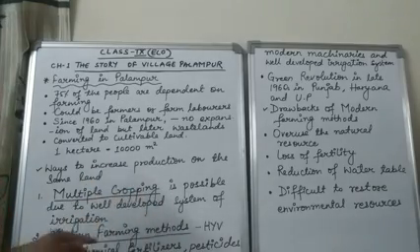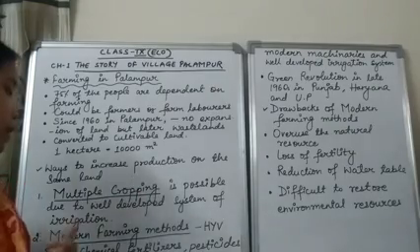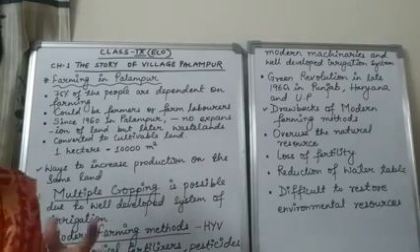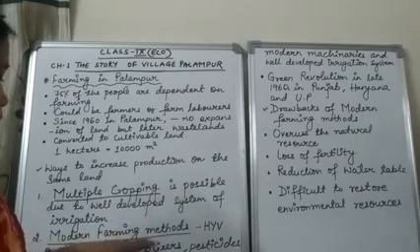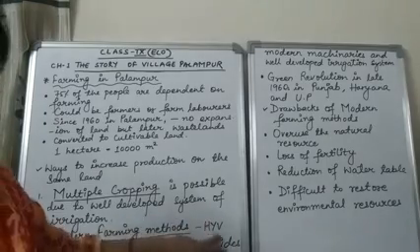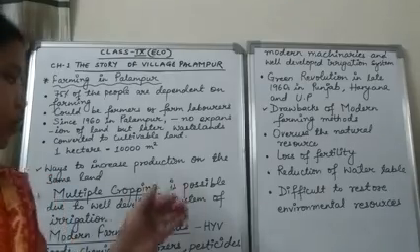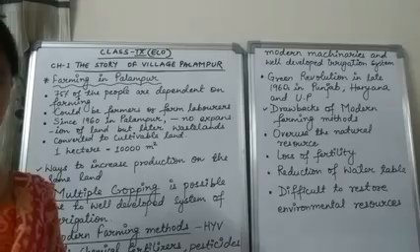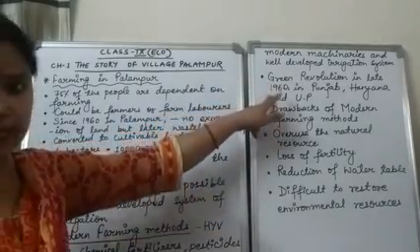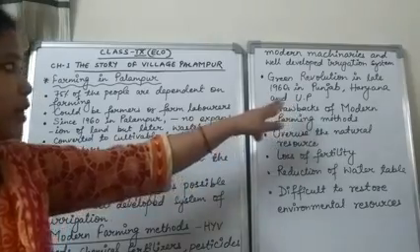Now next is the modern farming methods. The people of the village Palampur also started using modern farming methods. In the modern farming method, they were using HYV seeds. What are HYV seeds? HYV seeds means high yielding variety seeds. Now how were these seeds introduced? These seeds were introduced during the 1960s in the Punjab, Haryana and UP states of our country.